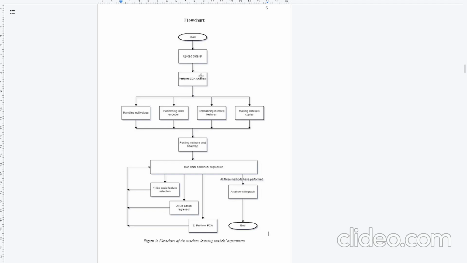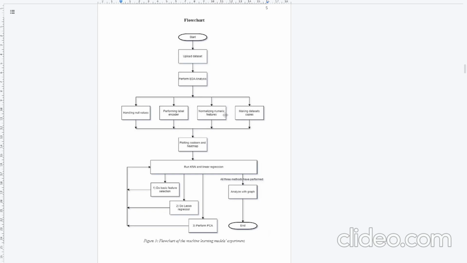So now, to perform the EDA, we do handling null values. We identify and address any missing values in the dataset. After that, we perform label encoding to encode the variables into numerical format, so we can prepare the data for the machine learning algorithm.